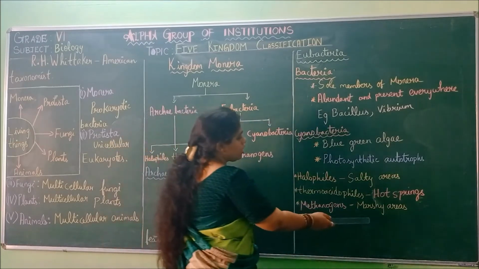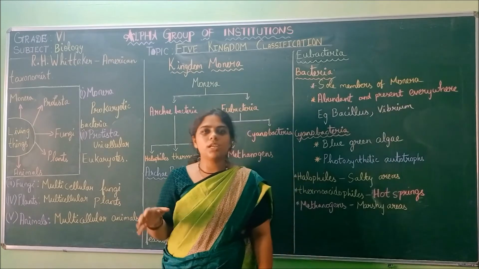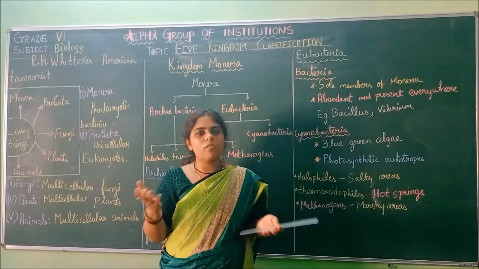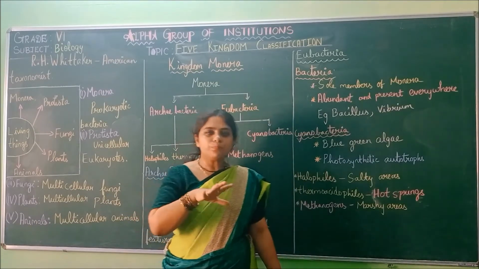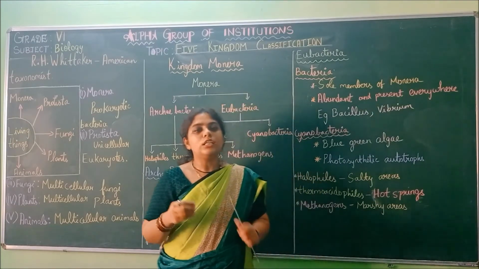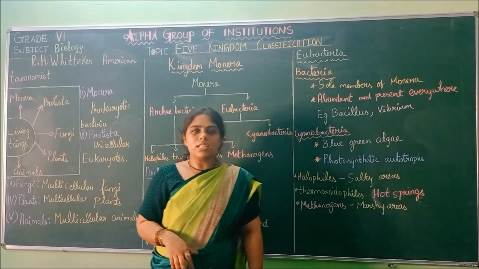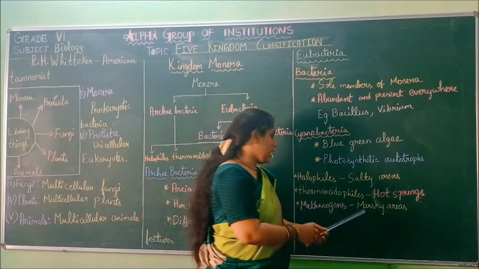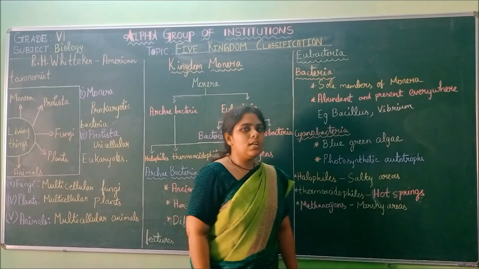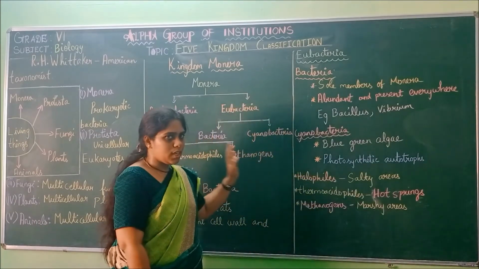So methanogens means marshy areas. Marshy means where it is very wet and very slippery. Those places are called marshy areas. In those places, these methanogens will survive. So this is about the kingdom Monera.